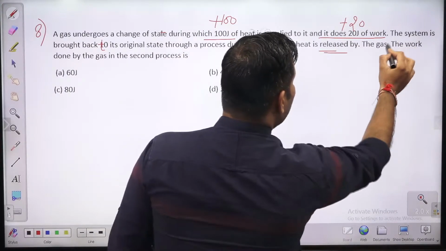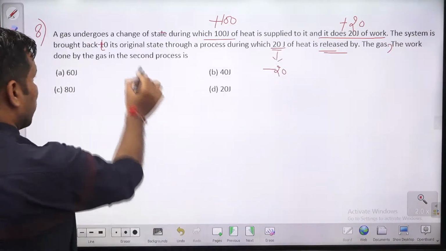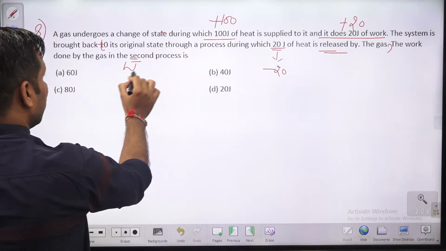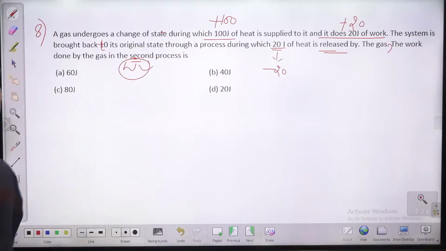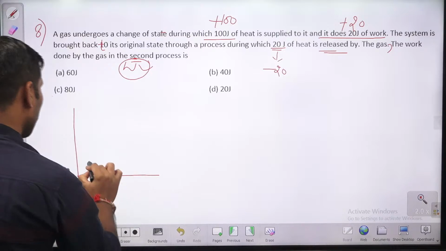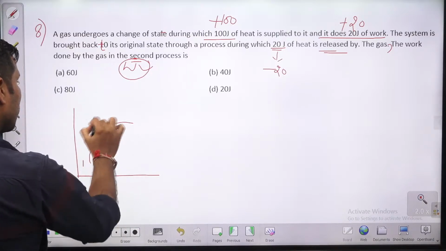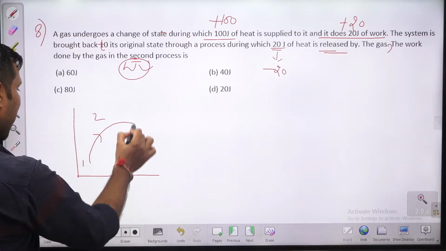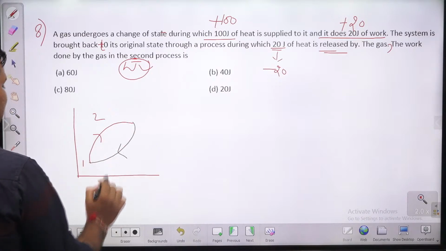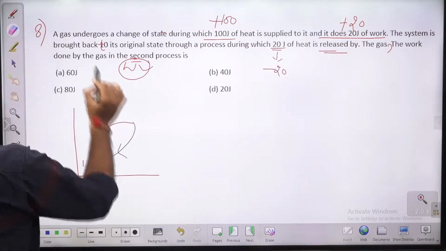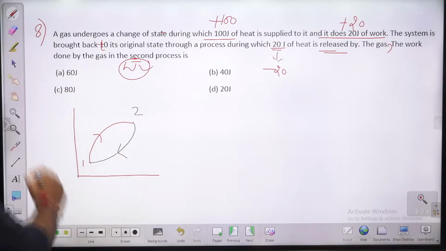Okay, the gas, work done by the gas. तो आपसे क्या पूछ रहा है? Work done by the gas. So this W पूछ रहा है आपसे. So the system is going from state 1 to 2, और फिर आप क्या कर रहे हैं? You are reversing it back from 2 to 1. 1 से 2 जा रहा है, और 2 to 1 आप रिवर्स कर रहे हो.